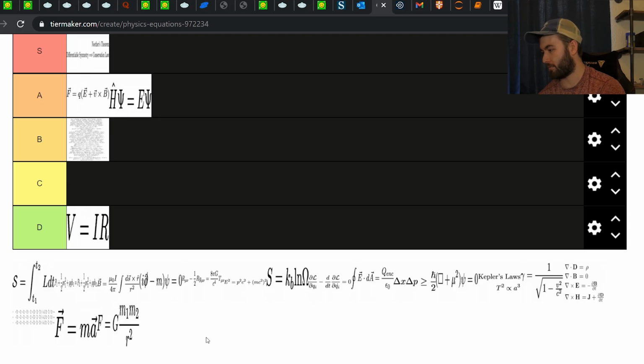Historically, it's very important. Like I said, first inverse square law. Here's Newton's second law. You can cancel the first two masses and calculate the acceleration due to the mass of the object.